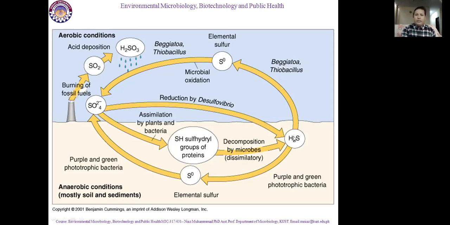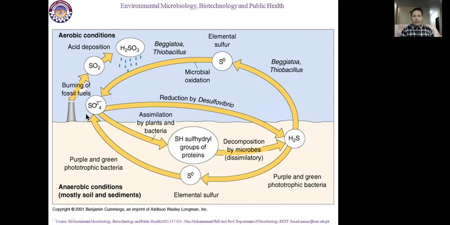In another way, this H2S is converted into elemental sulfur in an anaerobic environment by purple and green phototrophic bacteria. And this elemental sulfur again converts into SO4.